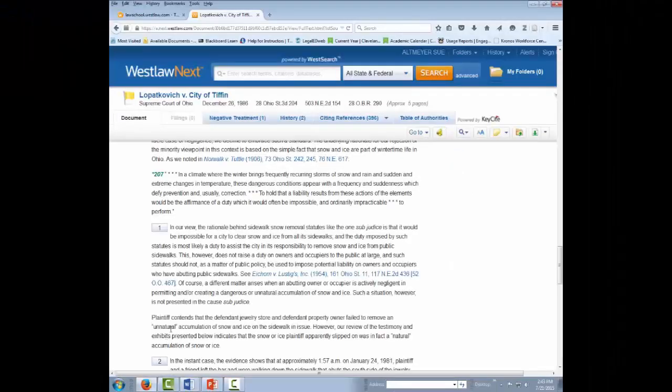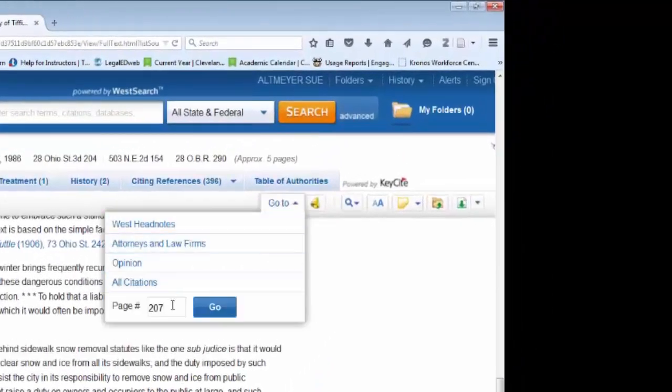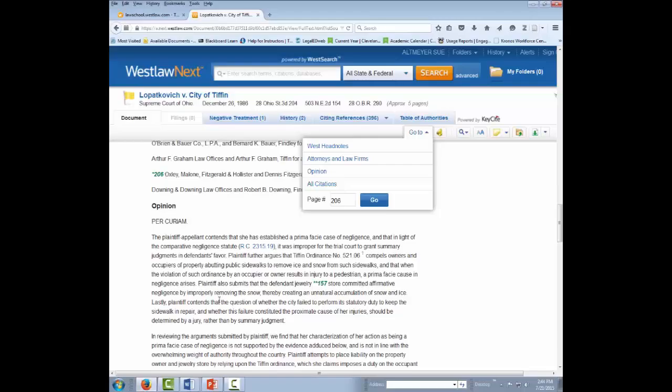Another thing that you can do is if you are reading a citation and it gives you a particular pinpoint site for a particular page, you can use the Go To feature in Westlaw and go to that particular page. Like say I want page 206, and it will go to page 206.